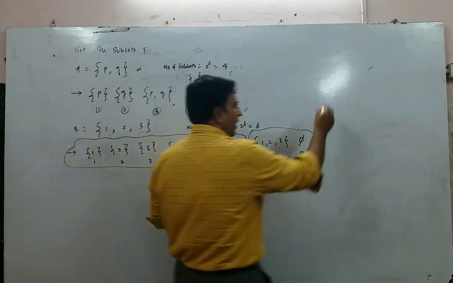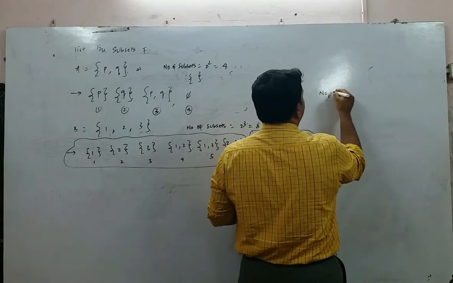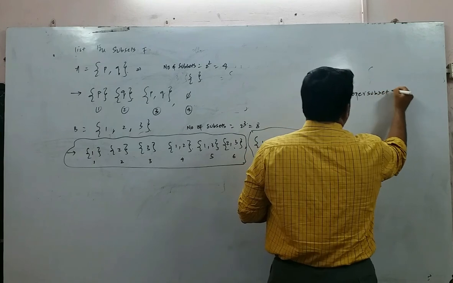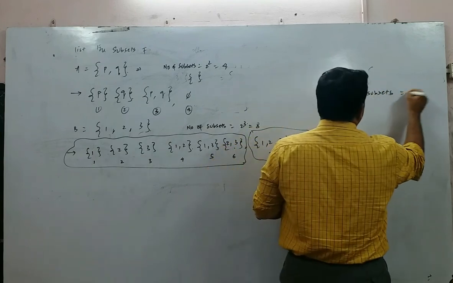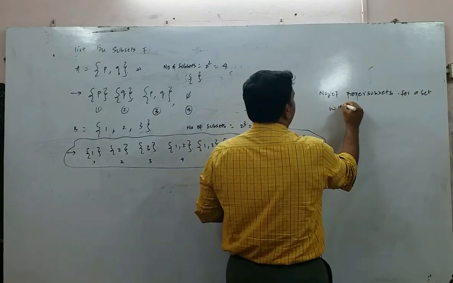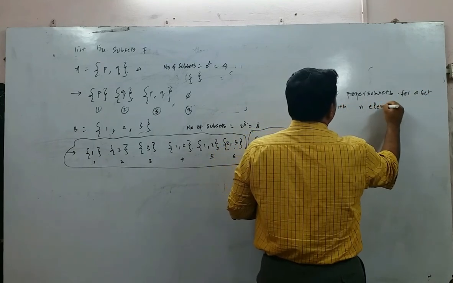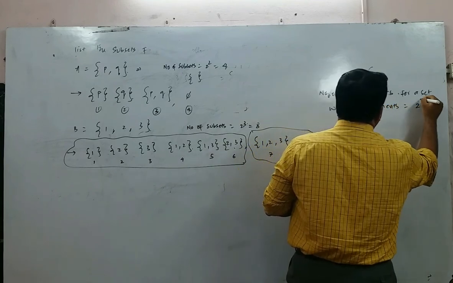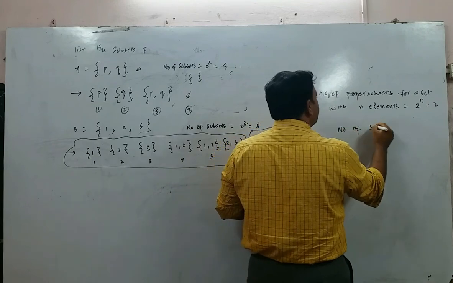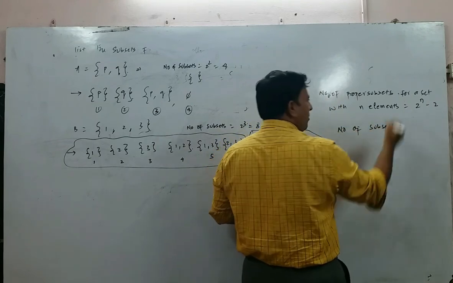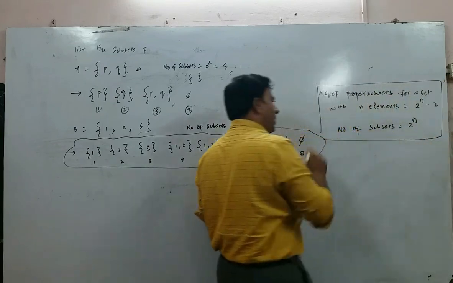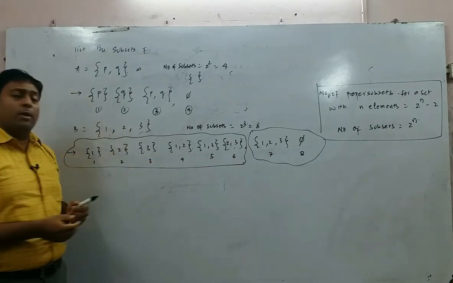So if I ask you the formula, the number of proper subsets for a set with n elements is equal to 2 to the power of n minus 2. And if I simply ask you the number of subsets, the answer will be 2 to the power of n. So please do remember this formula so that whenever you do any problem, you can always verify.